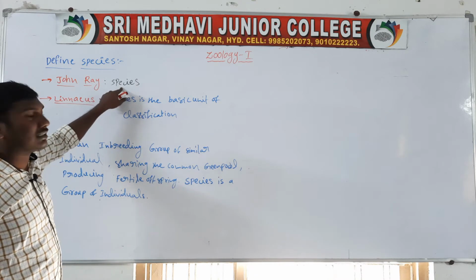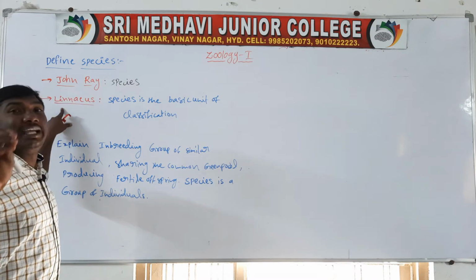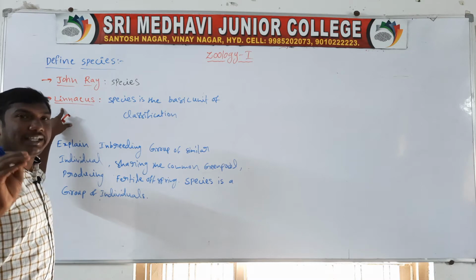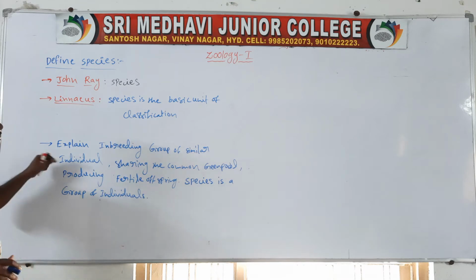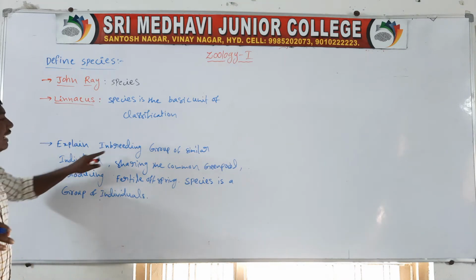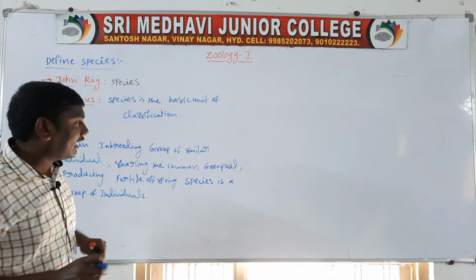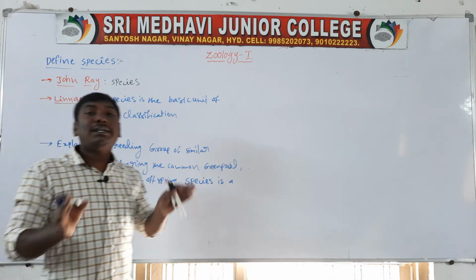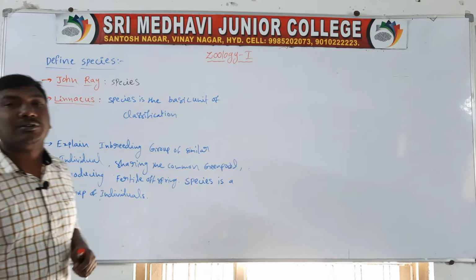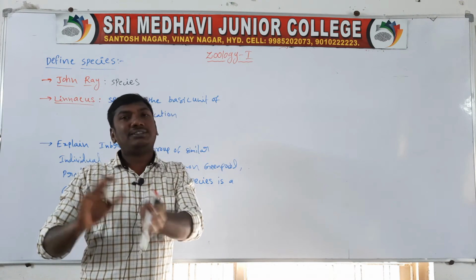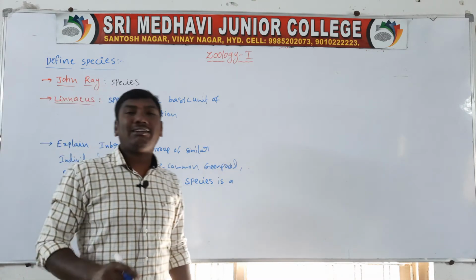Next, Linnaeus, the basic concept: species are the basic unit of classification. Next, to explain the definition: an inbreeding group of similar individuals sharing the common gene pool, producing fertile offspring, which means producing children.